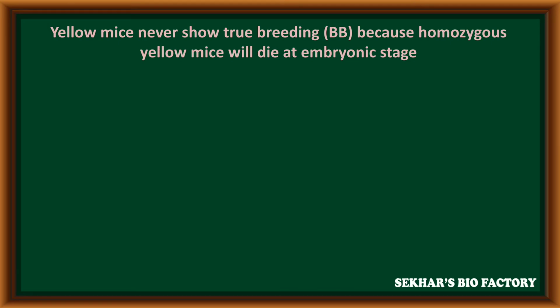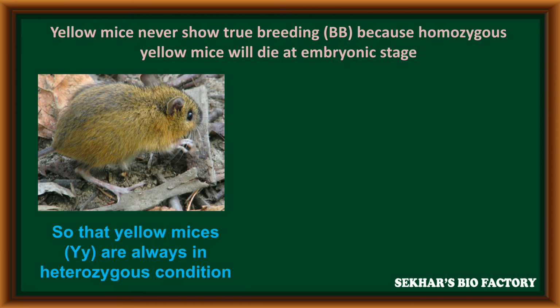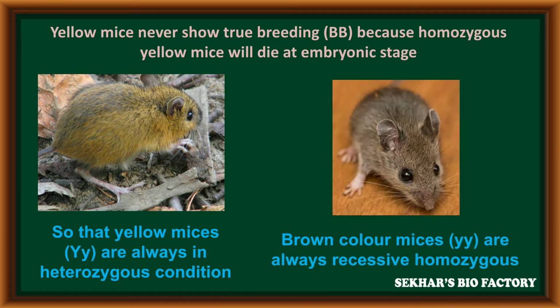Yellow mice never show true breeding. That means in the homozygous dominant allelic condition, here it is the death gene or lethal gene. Because of the homozygous dominant lethal genes, the homozygous yellow mice will die at an early embryonic stage. So the yellow mice are always in heterozygous condition with capital Y and small y. Brown color mice have the recessive character; they are always in the small y recessive homozygous condition.